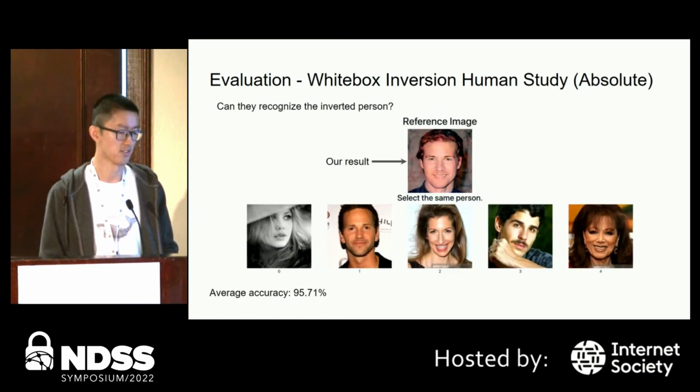We also conduct an absolute human study. We mix the images of the target person and other randomly selected people. We test given the inverted image if humans can recognize the target. The average accuracy is about 96%.